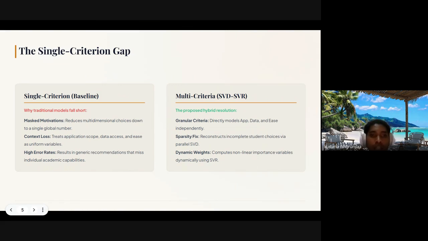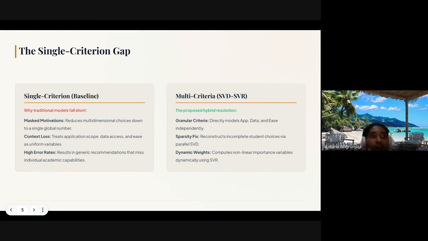Next is the single criterion gap. Why move away from a single criterion baseline? A single rating masks the true reason behind a student's preference, leading to higher recommendation error.